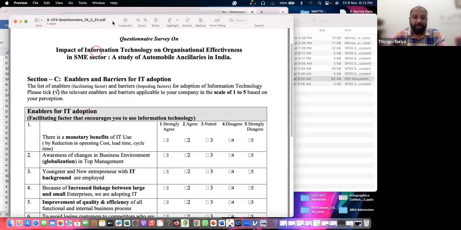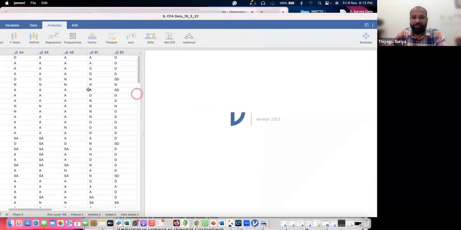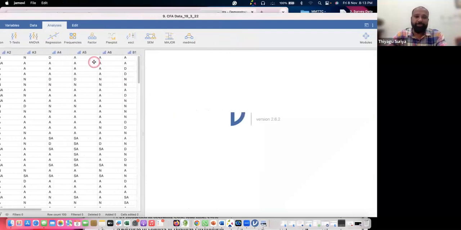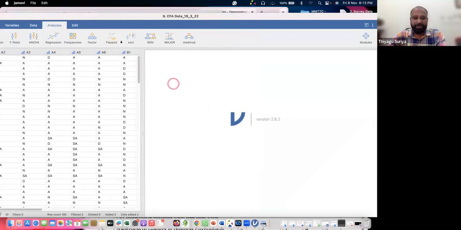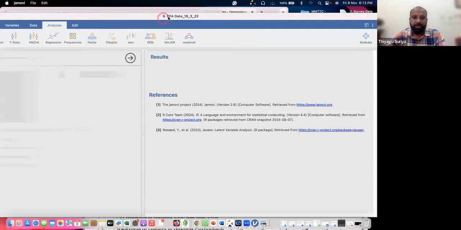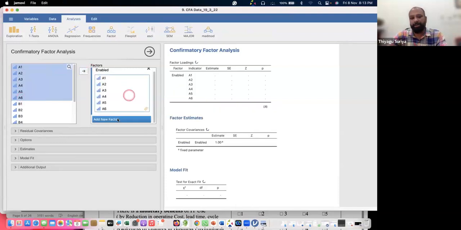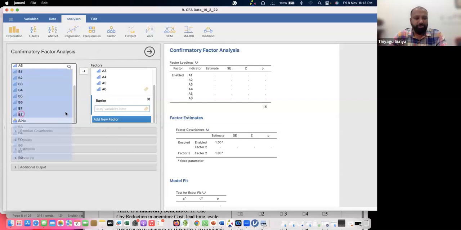These are data sets. One is called enabler, the other one is called barrier. You can see this is data set A1 to A6 for the enabler, and B1 to B8 for the barriers. So I'm going to the factor analysis, and to the confirmatory factor analysis. This option is not available in SPSS, as already mentioned. Go to confirmatory, and we have the two components. You can give factor one, called enabler, and keep all the A1 to A6 in this enabler. Then add a new factor, called barrier, give it this name, select B1 to B8 and pull it here.